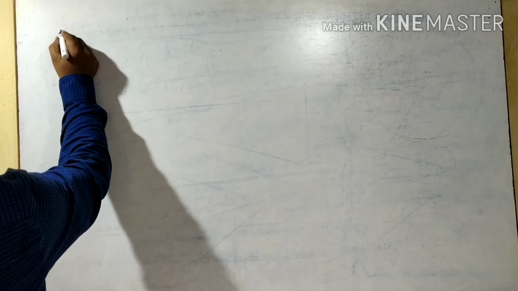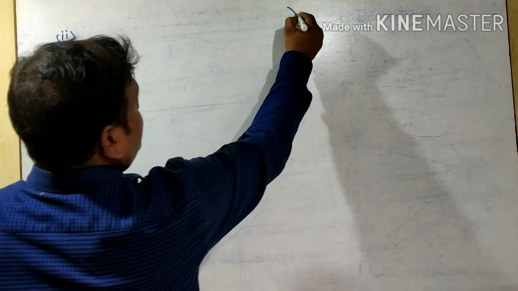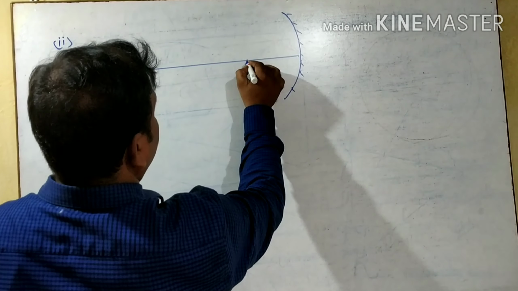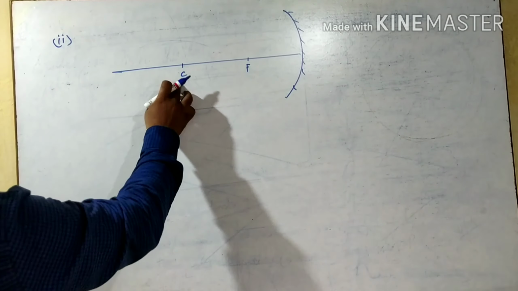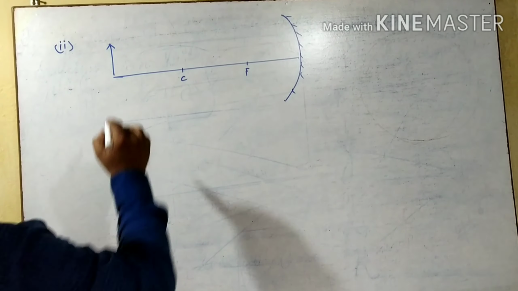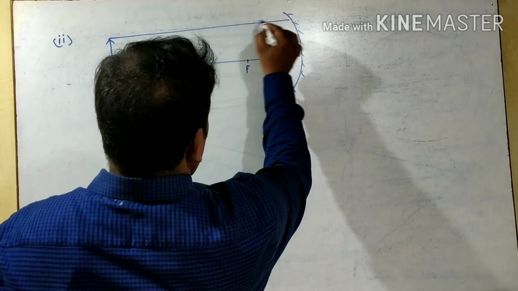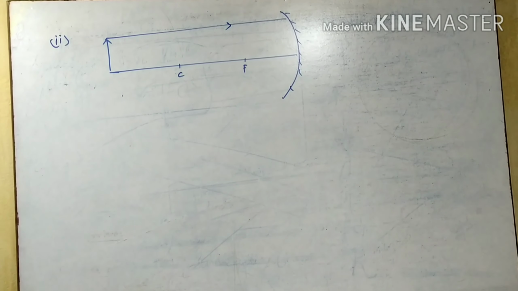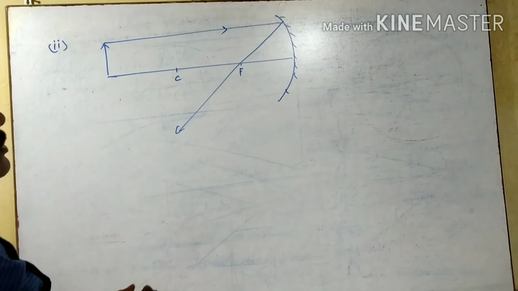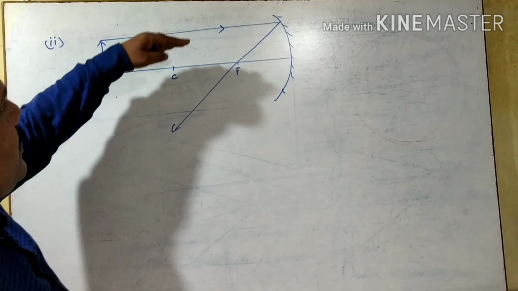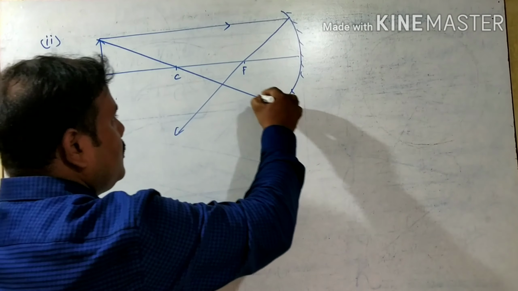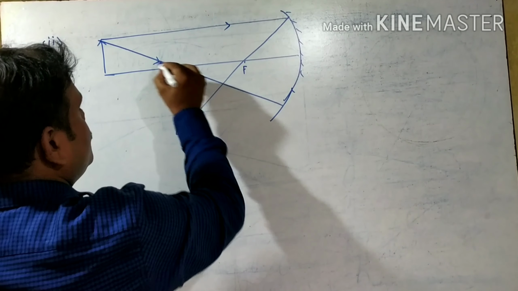When the object is placed between infinity and the center of curvature, means you can say that beyond C. C means center of curvature. Suppose that we are placing object here. In that condition, where will be the image form? See, this is the line parallel to the principal axis, and it will pass through focus. Already I told that when you take a ray of light parallel to the principal axis, it will pass through focus. And another one you take from center of curvature, and it will return to its own path.